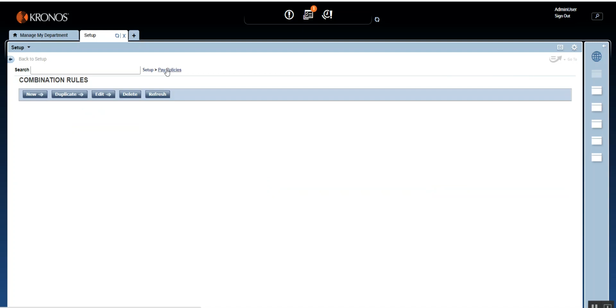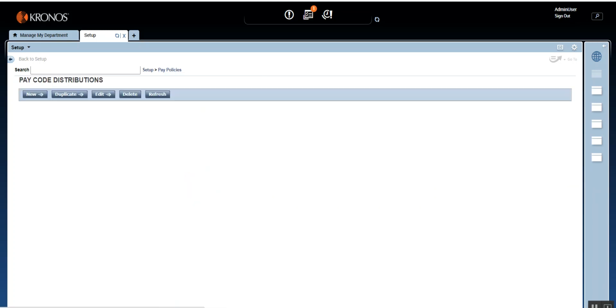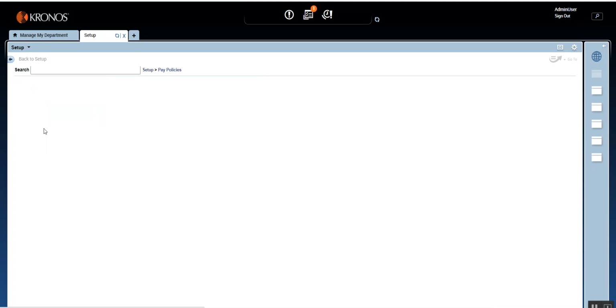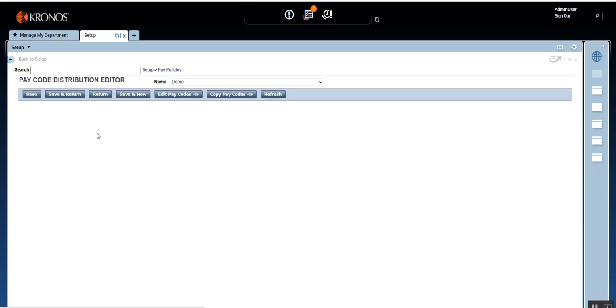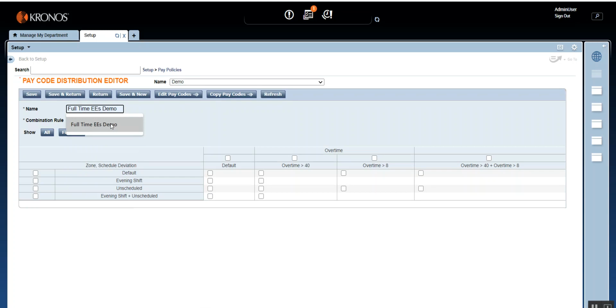So let's go into the pay code distribution right here. Let's click on the one that we used earlier in our previous sessions. And again, remember to change the name. If you remember, for the combination rule, we gave the name as full-time employees. So make sure you change the name here as well to full-time employees. As I said, the name should be the same.